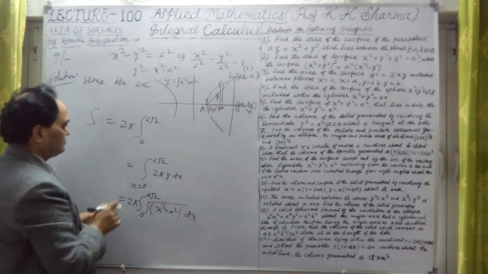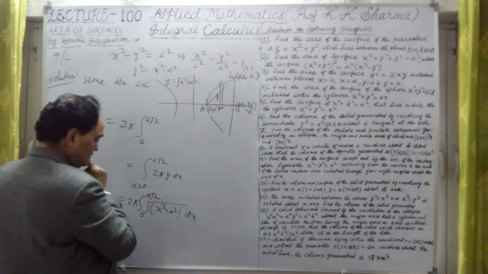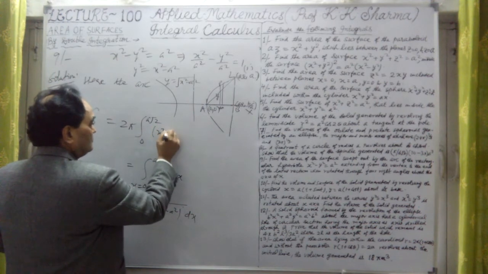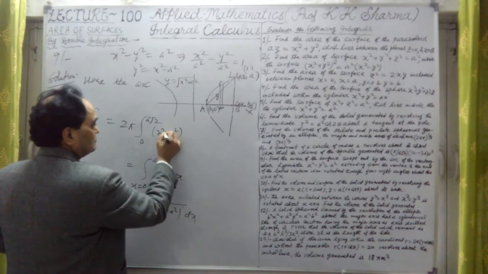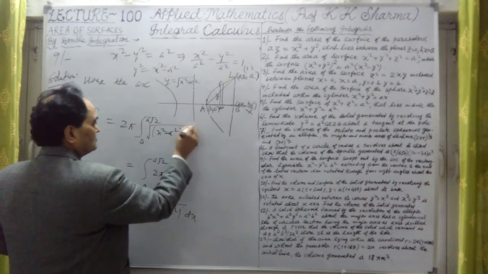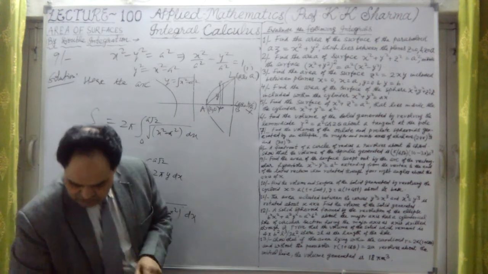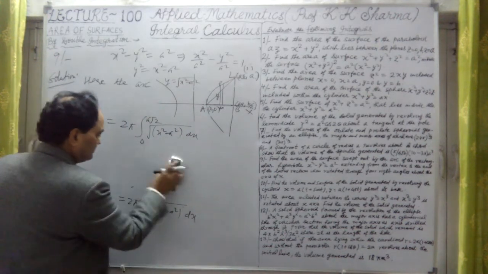Okay, so this is the value here. So let me now integrate this. This is the square root of x square minus a square, whole, into dx. What is the integration of this? This is now x square minus a square, not a square minus x square.